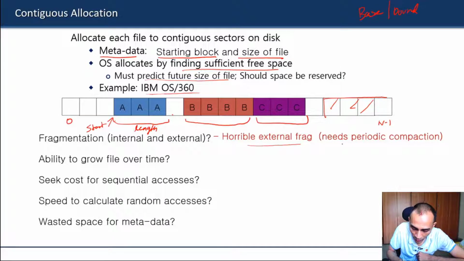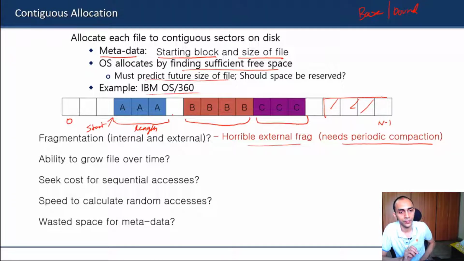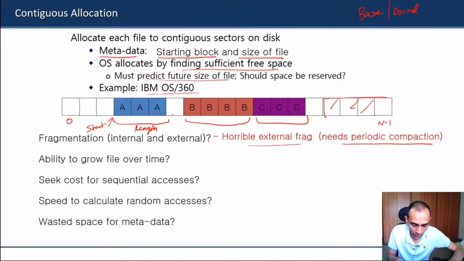So we will have to periodically do defragmentation. Earlier OSes probably every now and then would require disk defragmentation if they used this kind of approach. That is the main problem with this.